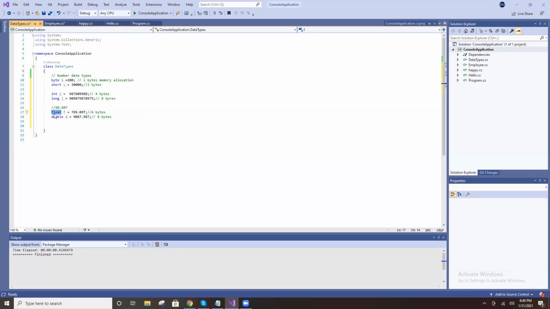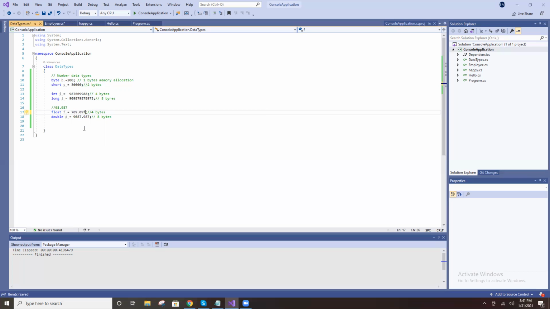I think float is the same thing as integer, but with the decimal, correct? Yes. You observe it's showing an error. Why? You have to put F. Why put F?